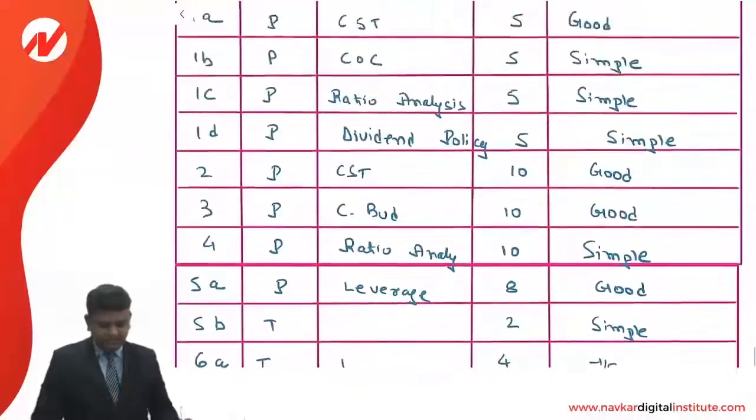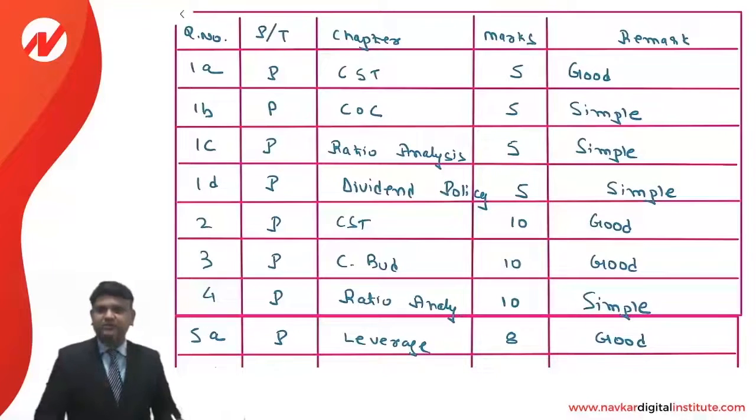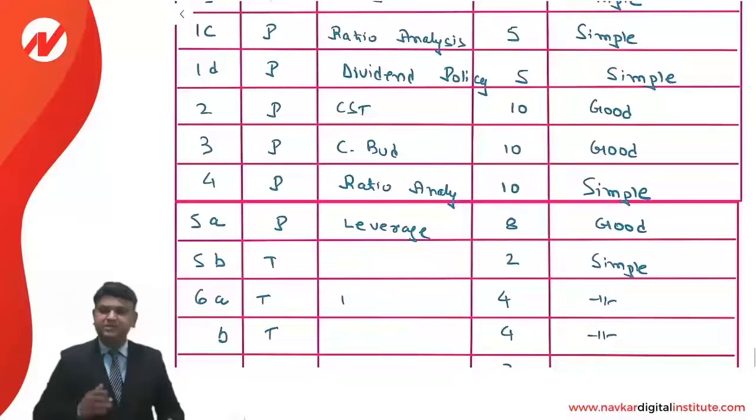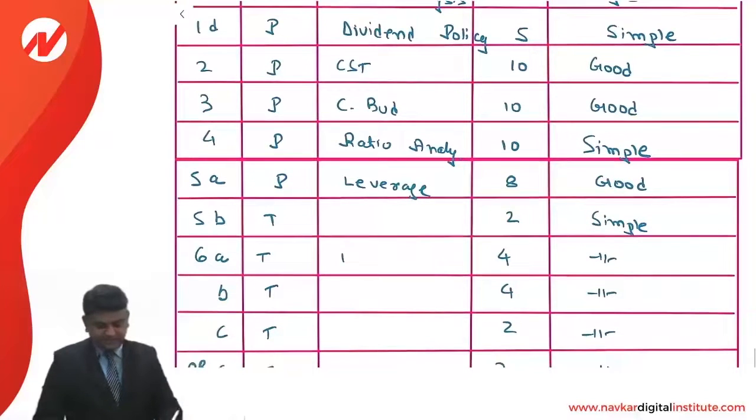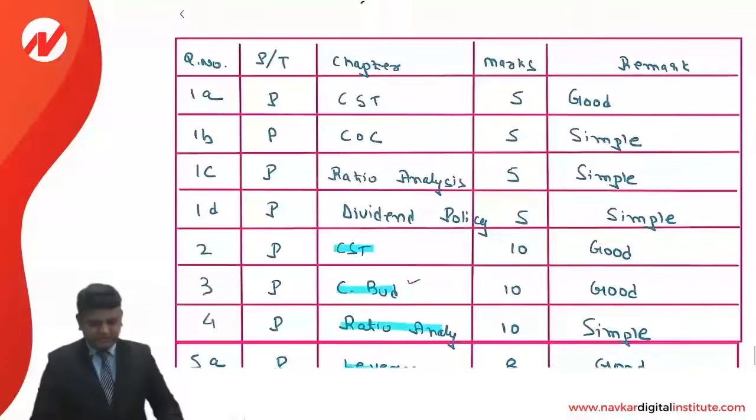In my opinion, if you are confident about question number 1, you may start with it. Otherwise, do question number 1 later, because question number 1 is a number of times very complicated, and if it is simple, then it is very time consuming. So the capital structure theory question, capital budgeting, ratio, leverage, these are the questions from which you can always start. If your capital budgeting is not so strong, you may do that later. Otherwise, you can start from these questions.